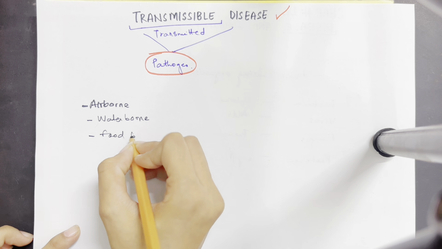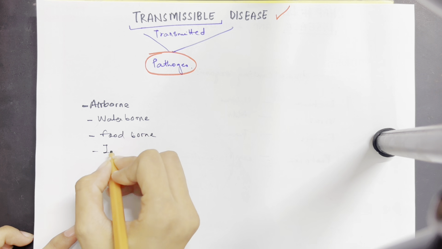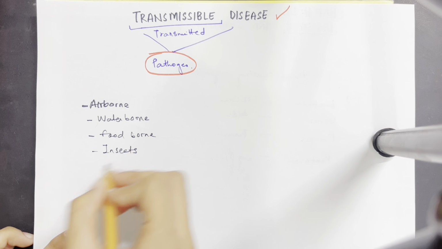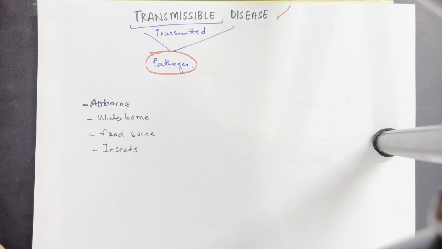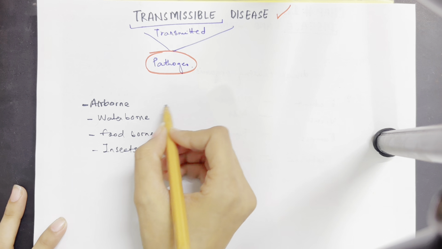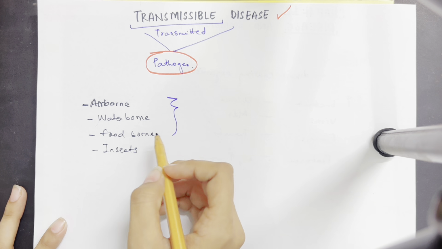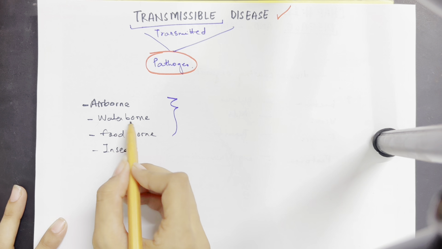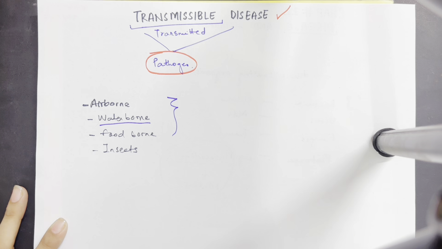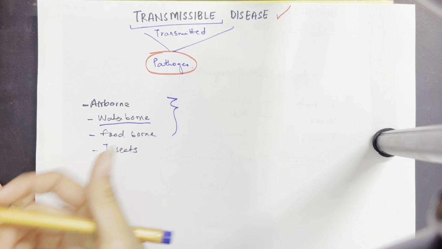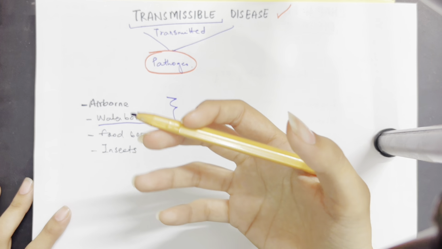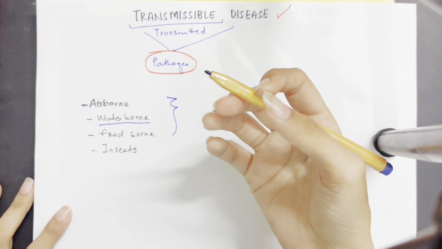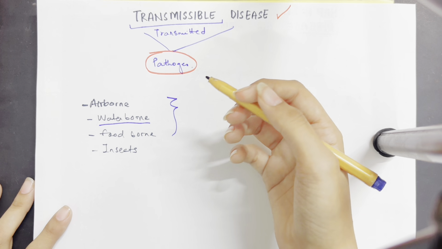Foodborne can also be transmissible, and even insects can be a part of carrying pathogens. Waterborne means that in many rural areas, rivers have contaminated water, but people drink that water in their daily routine, due to which they can get different diseases.